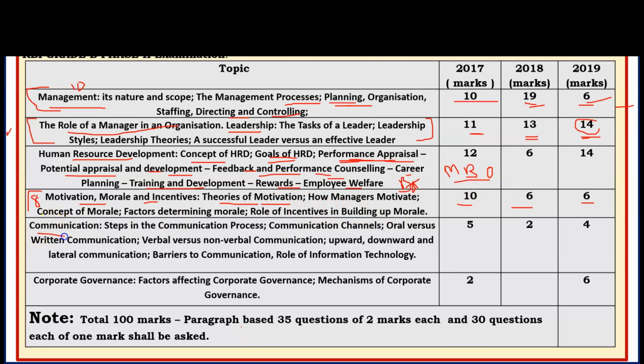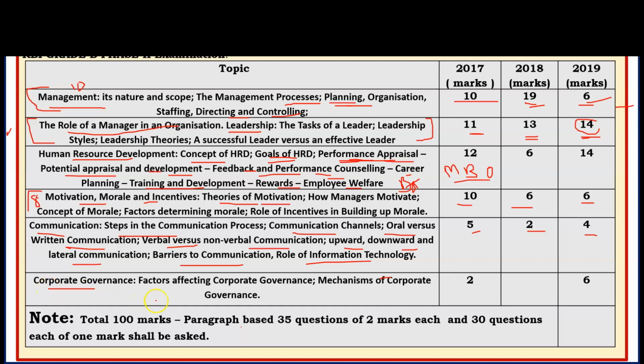And next is communication: steps in the communication process, communication channel, oral versus written communication, verbal versus non-verbal communication, upward, downward, and lateral communication, barriers to communication, role of information technology. These are the important topics of communication you have to cover. It was 5 marks in 2017, and 2 marks and 4 marks in 2018. So 4 to 5 marks we can expect in the exam. It is easily available, and this topic is very simple. You can easily learn.